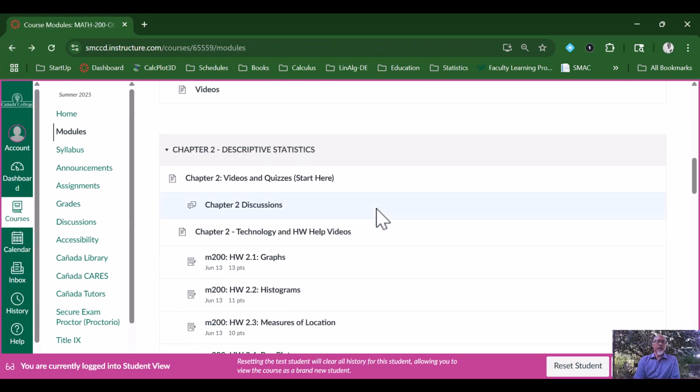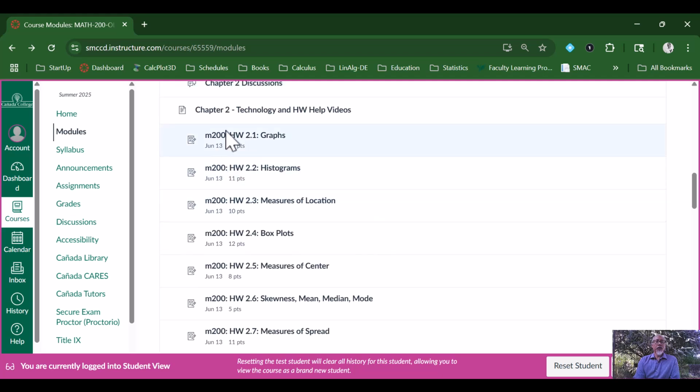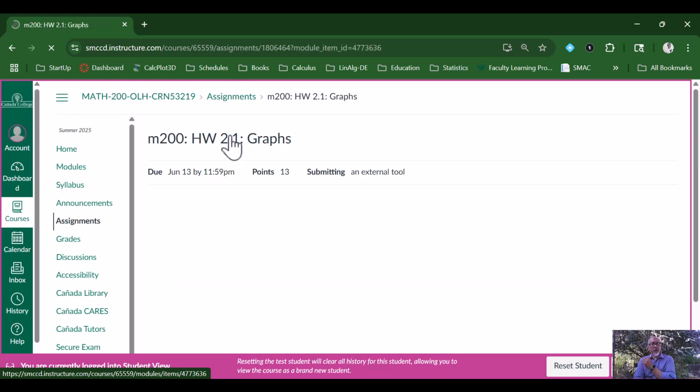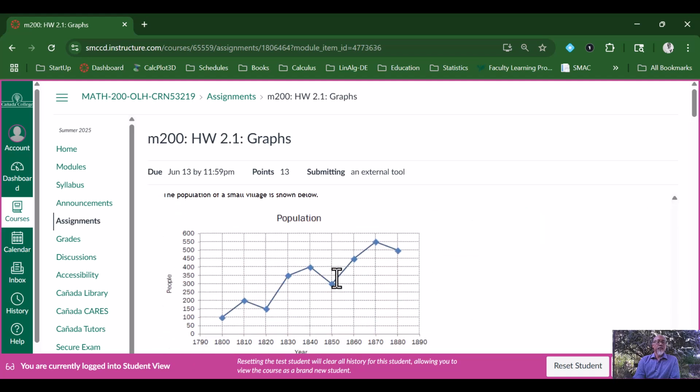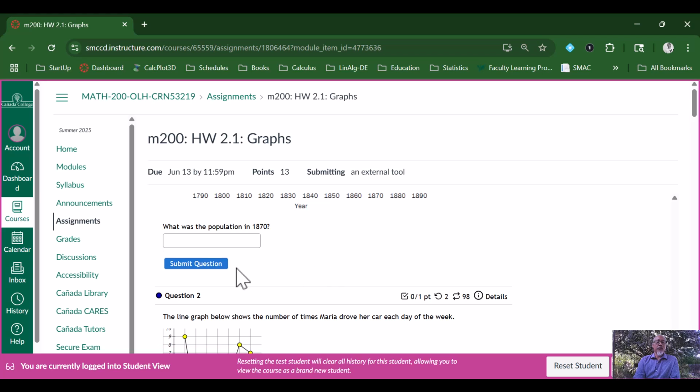Once you think you're ready for the homework, you can click on one of these homework assignments, and this will send you to another learning management system called MyOpenMath. You can click start, and they have some information here.